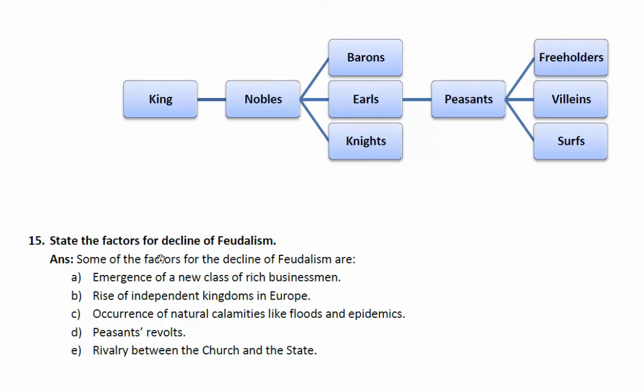Factors for the decline of feudalism. This feudalism did not last long. Some of the factors for the decline of feudalism were the emergence of a new class of rich businessmen, the rise of independent kingdoms in Europe, the occurrence of natural calamities like floods and epidemics, peasants' revolts, and rivalry between the church and the state. These are some of the factors for the decline of feudalism, especially in Europe. Let's go to the next one.